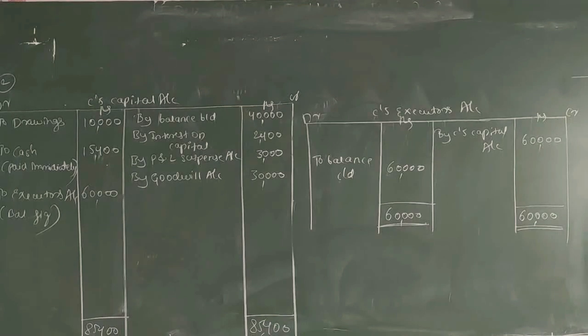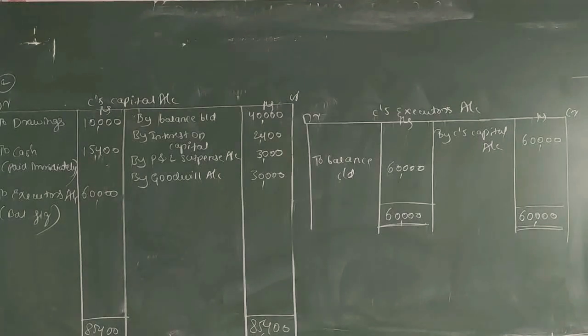In this account, what extra work did you do here? That is goodwill valuation. When they give the past 4 years' profit and do not give the direct goodwill amount, at that time we should calculate goodwill.